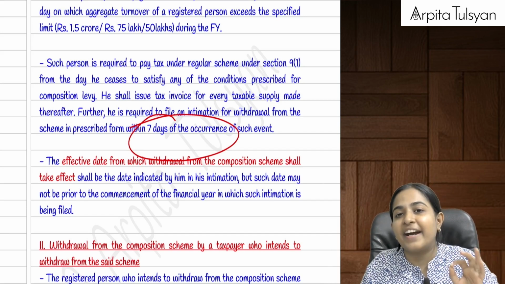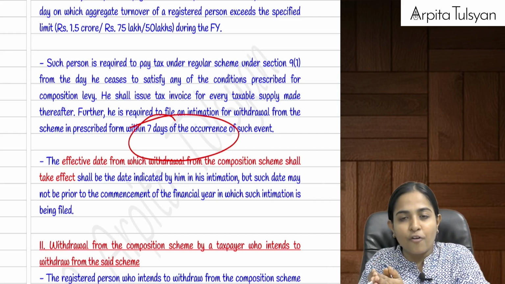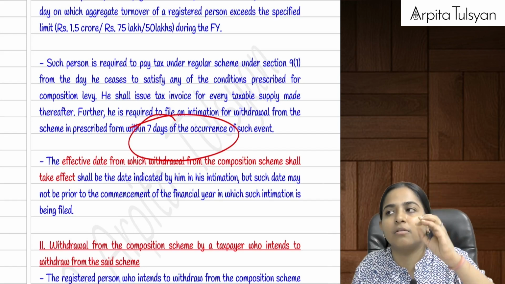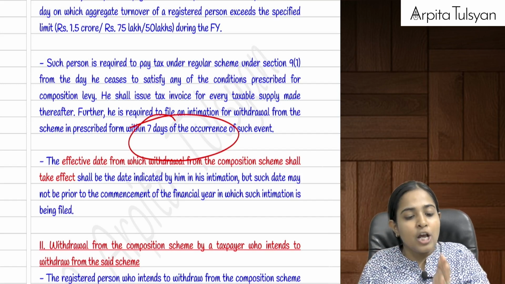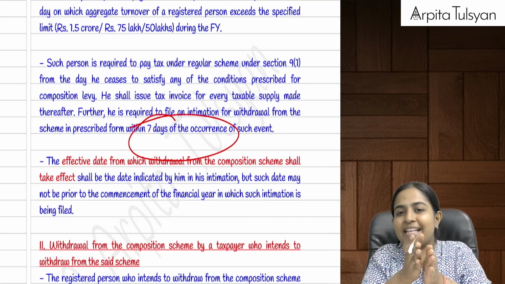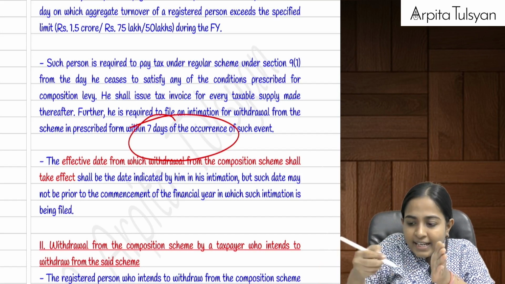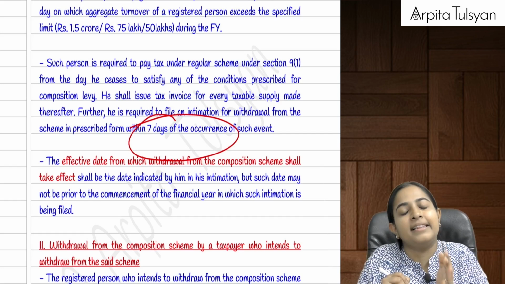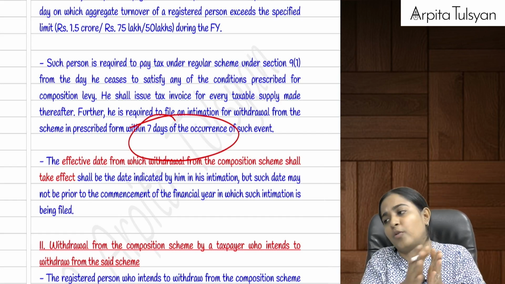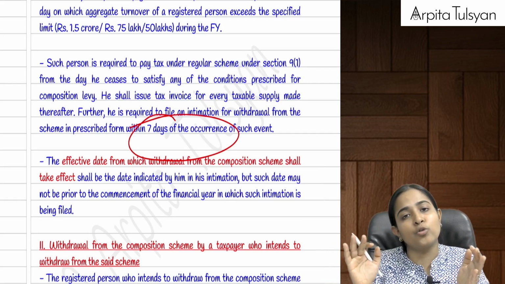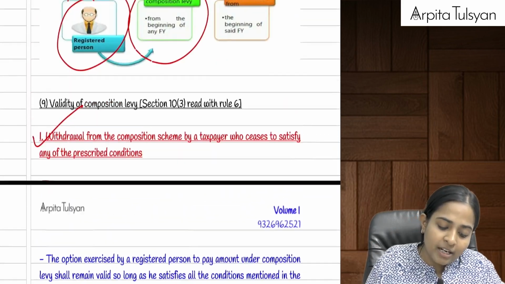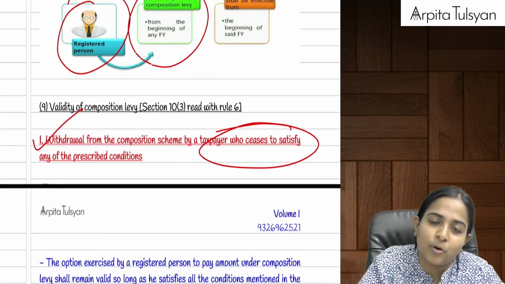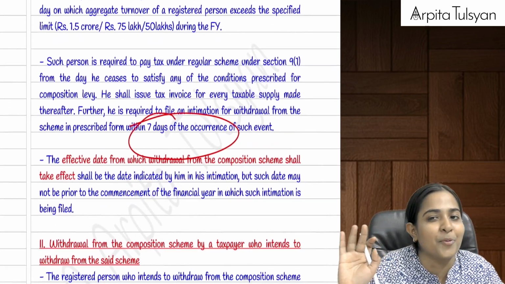What will be the effective date of withdrawal? The date which I mention in that intimation. Let's say on 1st August my turnover gets exceeded. So I will have to file it within 7 days of 1st August. But what date will I write in that intimation? I will write 1st August as the date, that from this day my turnover has exceeded and now I wish to go under the normal scheme. Here I have exceeded the 1.5 crore condition etc., therefore I have to leave the composition scheme.